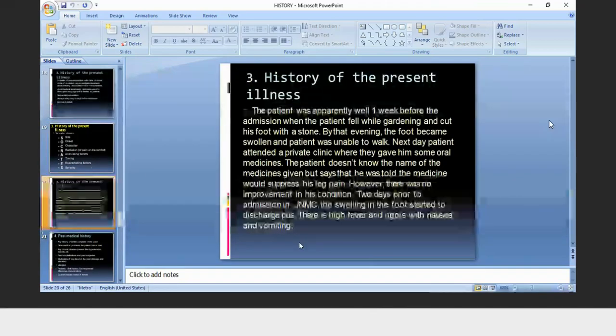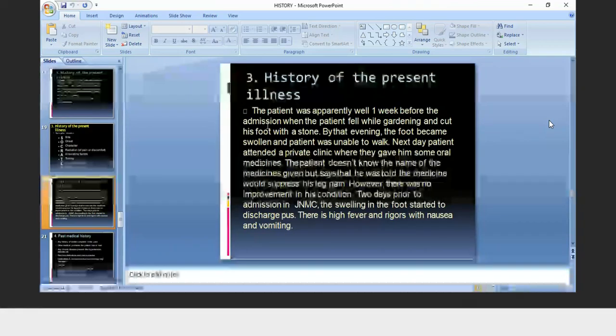Now, how you have to write the history of patient illness in your own words. This is the presentation showing. You have to write, say, the patient was apparently well 1 week before the admission when the patient fell while gardening.